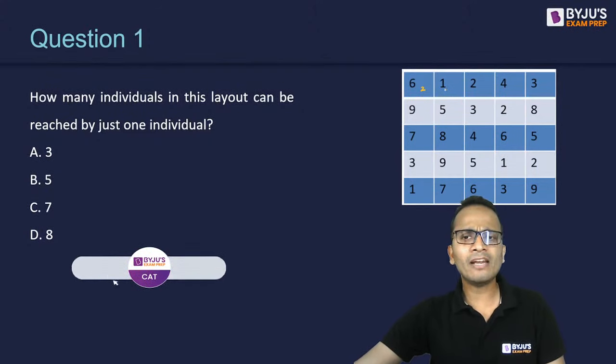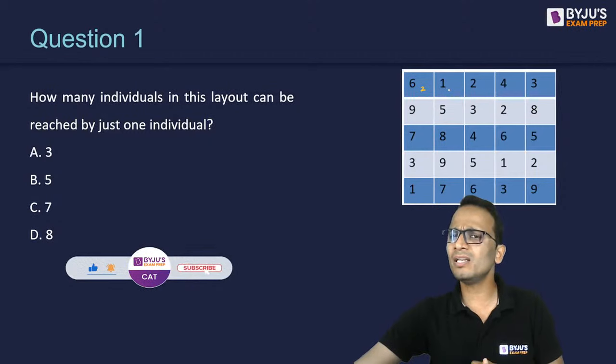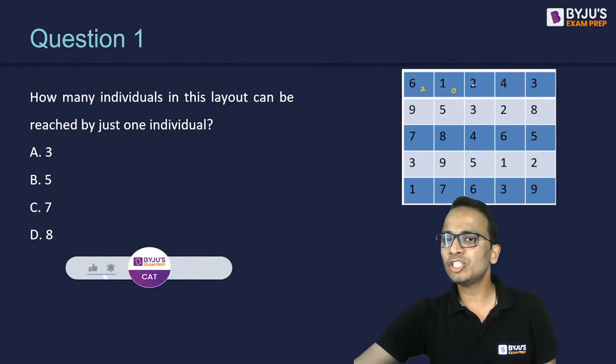Now who all can reach 1? Now 1 is the lowest number here, so nobody can reach 1. So 0 will come here. 2: 1 can reach 2, that's it. 3 cannot reach 2, 4 cannot reach 2. So there is only 1, so this will be included.